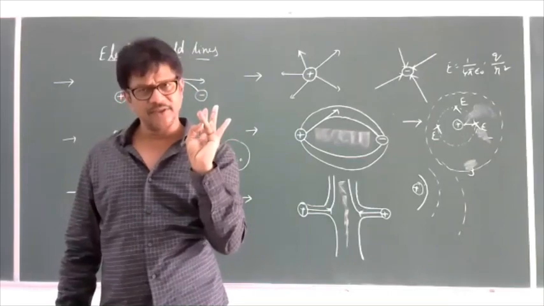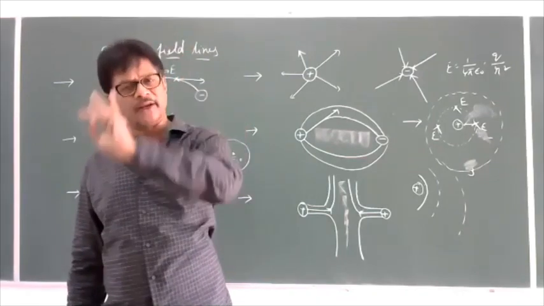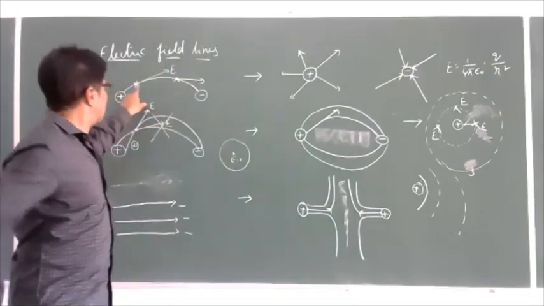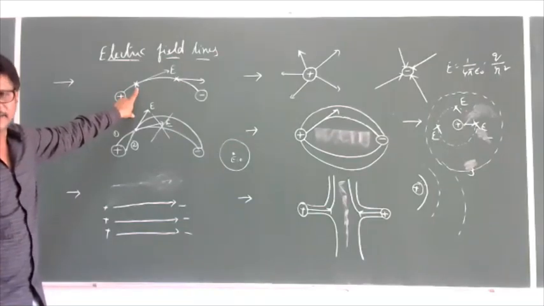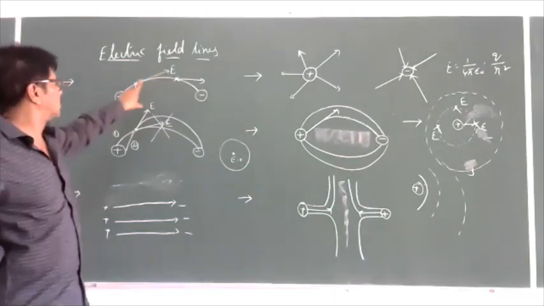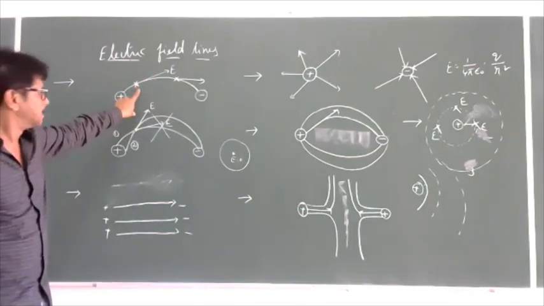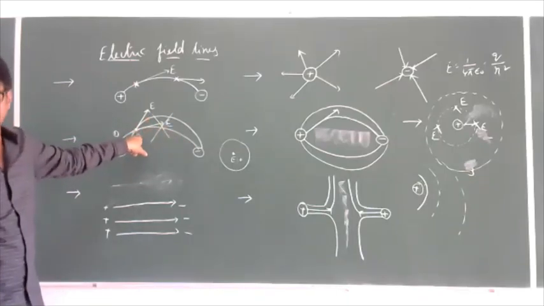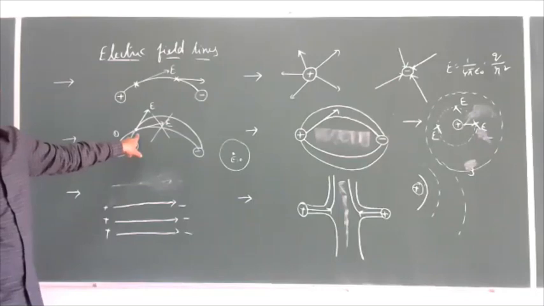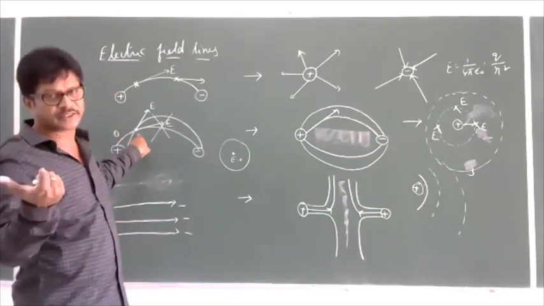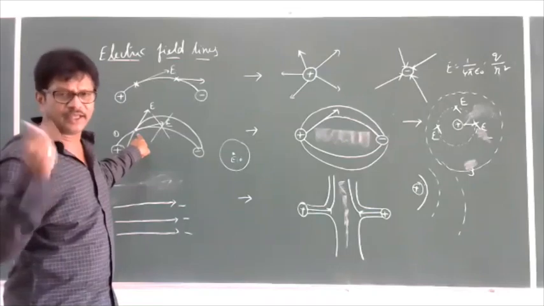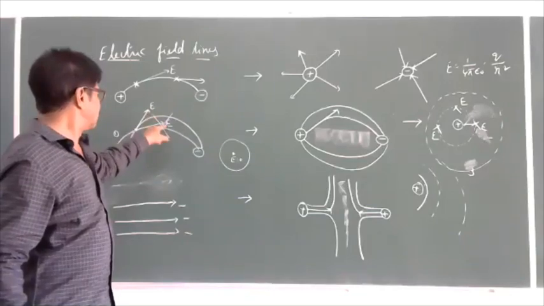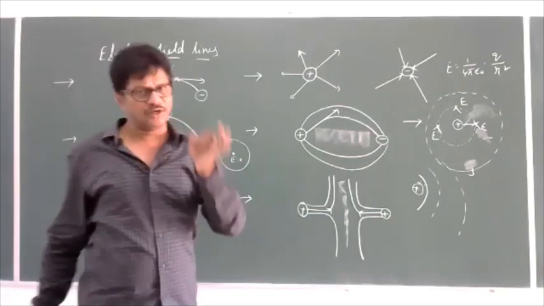Third one is, the electric lines of force will follow a parabolic path. Fourth one is, the tangent drawn at any point in an electric field will give the direction of the electric field at that point. Fifth one is, two electric lines of force will never intersect. Why? Because if they intersect, at the intersecting point, the same electric field will have two directions, which is not possible.